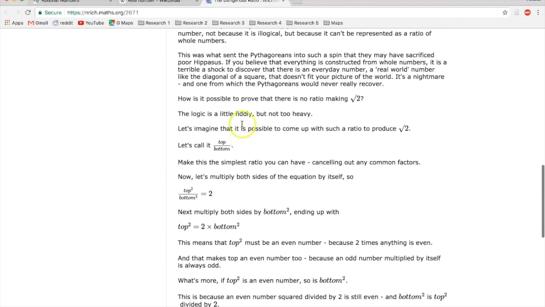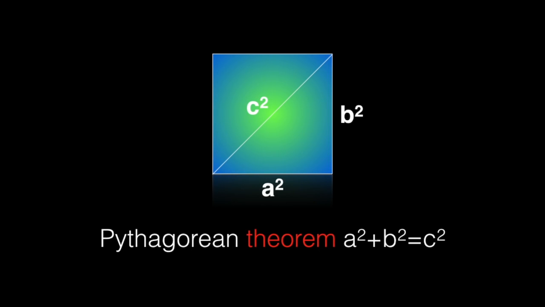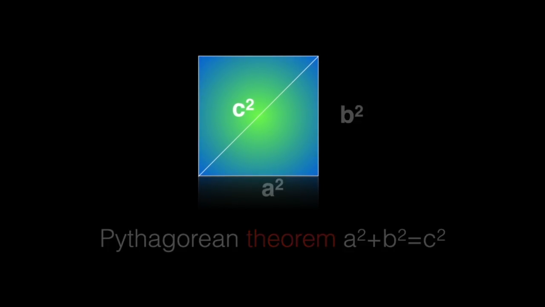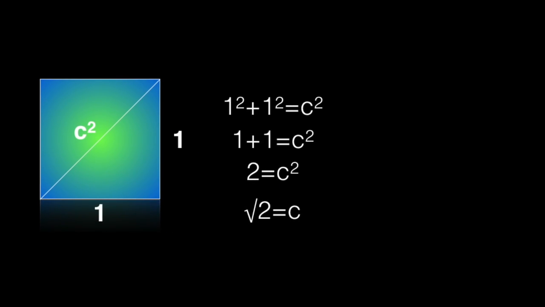So they go into a proof here, and for the sake of people that are watching this on their cell phones, I'm going to make a slideshow so that you can see this as I work through this problem right here. So what we're going to do now is take a look at the Pythagorean theorem. a squared plus b squared equals c squared. And we're going to take a look at using sides of 1.